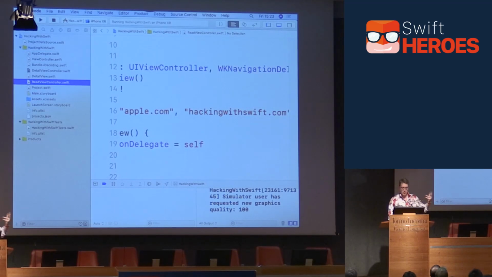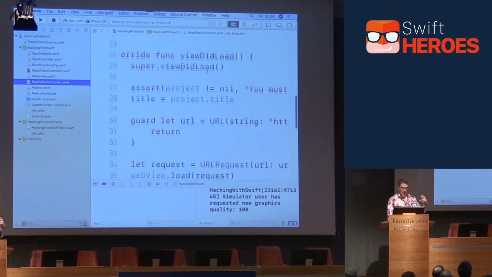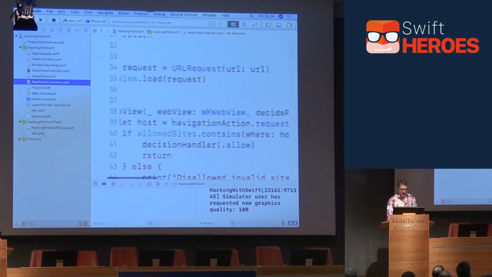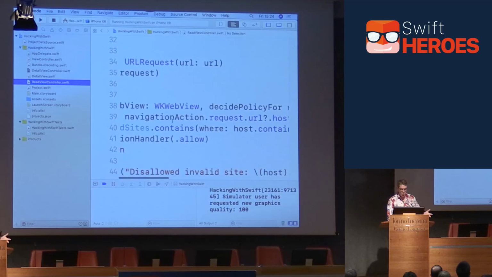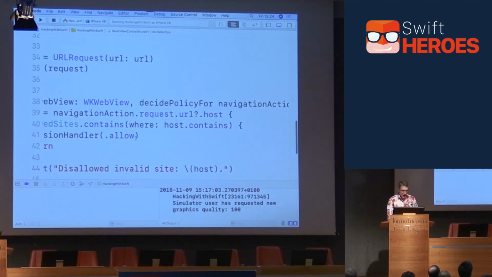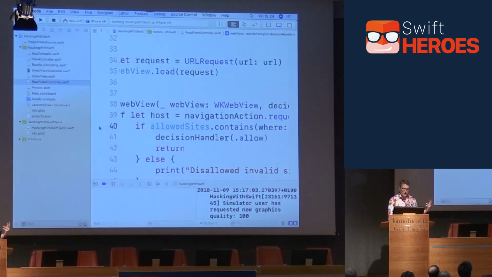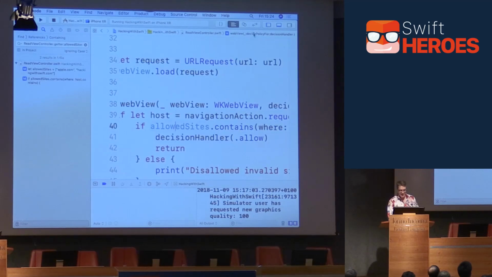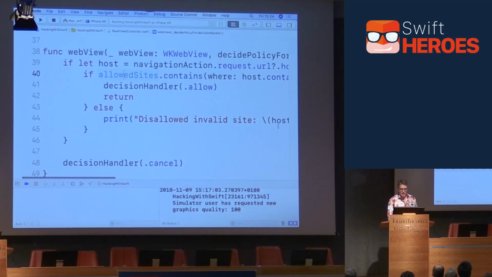And this isn't very nice, but what it does is it makes this one view controller also a navigation delegate for WebKit. So it can say, am I allowed to go to this site down here? Decide policy for some action. And it'll say, well, get the host being used. Maybe I can hide that sidebar again. It'll grab the host out here, and then ask, do our allowed sites contain that thing? If so, allow it, otherwise disallow it, and print a message out, and so forth.